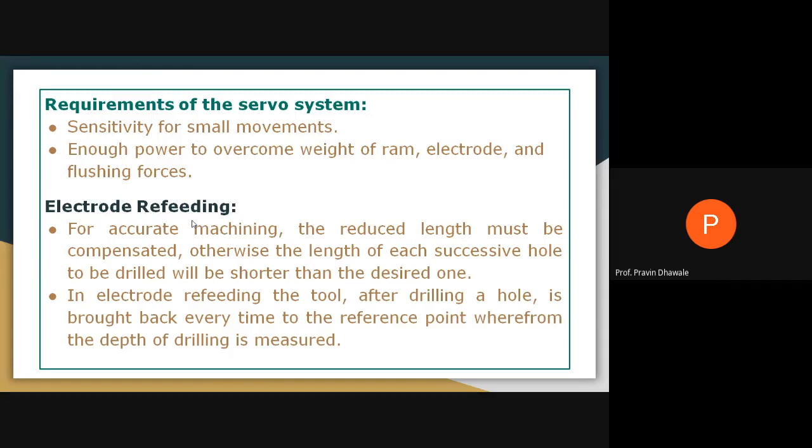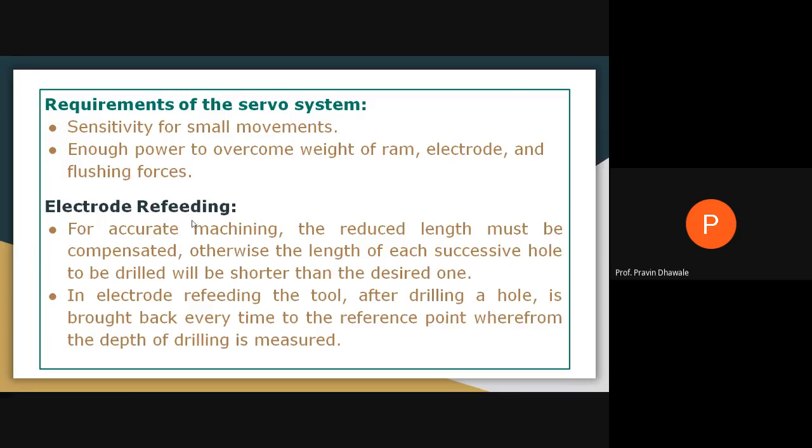It will happen. In electrode refeeding, the tool after drilling a hole is brought back every time to the reference point from where the depth of drilling is to be measured. So we have to maintain one reference point, and with reference to that point you measure the depth or length of the drilling.